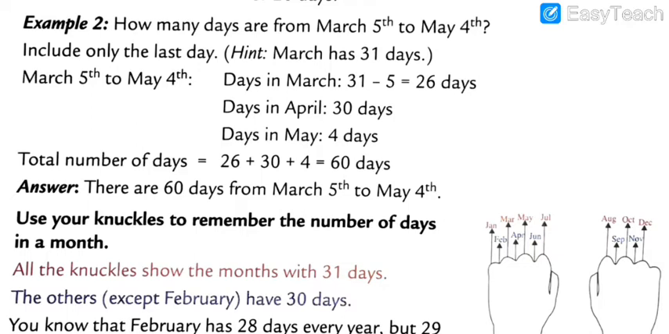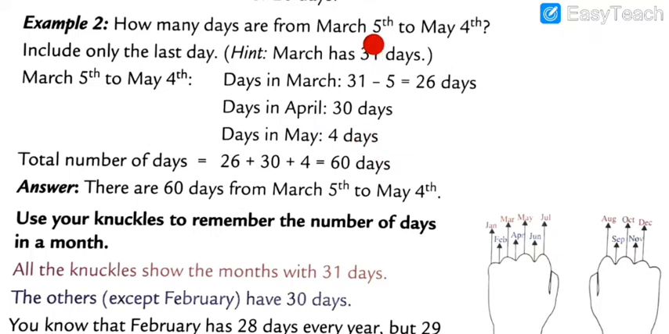And then, my dear students, we are going to solve the answer. So including only the first day. Hint: March has 31 days. In March, how many days, my dear students? In March, 31 days. Got my points? March 5th to May 4th. So 1st May to 4th May is equal to 4 days.